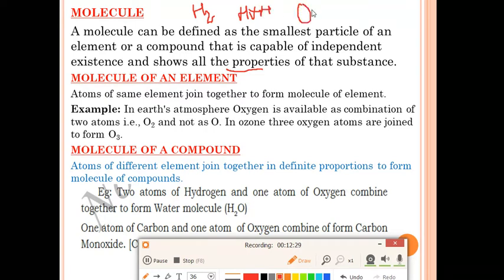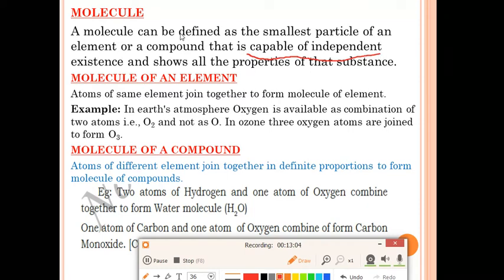Likewise, oxygen molecule. How will the O2 molecule be made? It will be made by the combination of two oxygen atoms. So a molecule will be formed when two or more atoms combine together. This is the definition of a molecule. A molecule can be defined as the smallest particle of an element or a compound that is capable of independent existence and shows all the properties of that substance. One more important point is that molecules can exist independently. They are stable in their form.